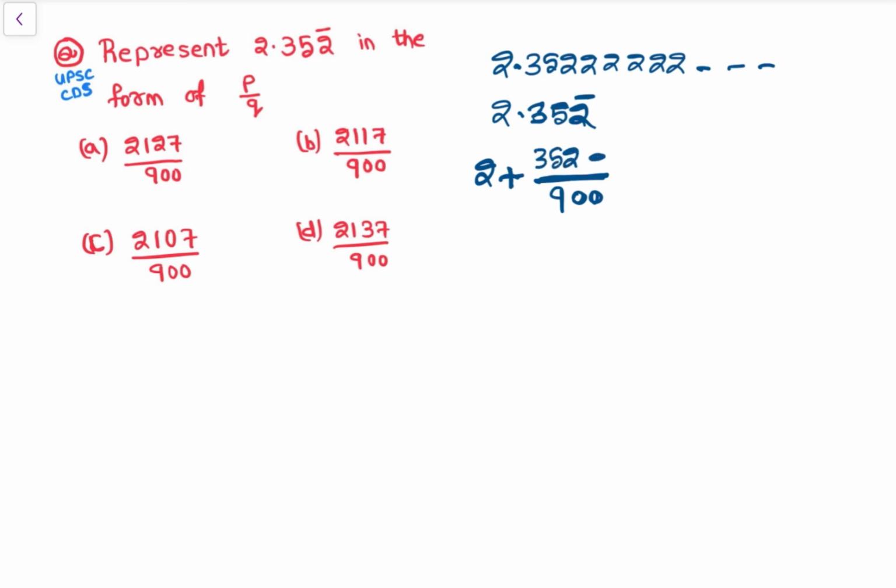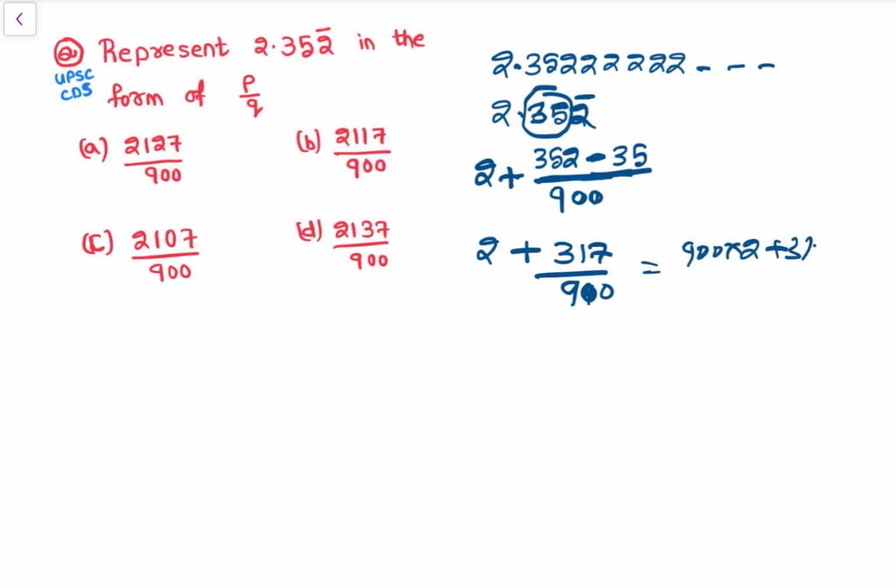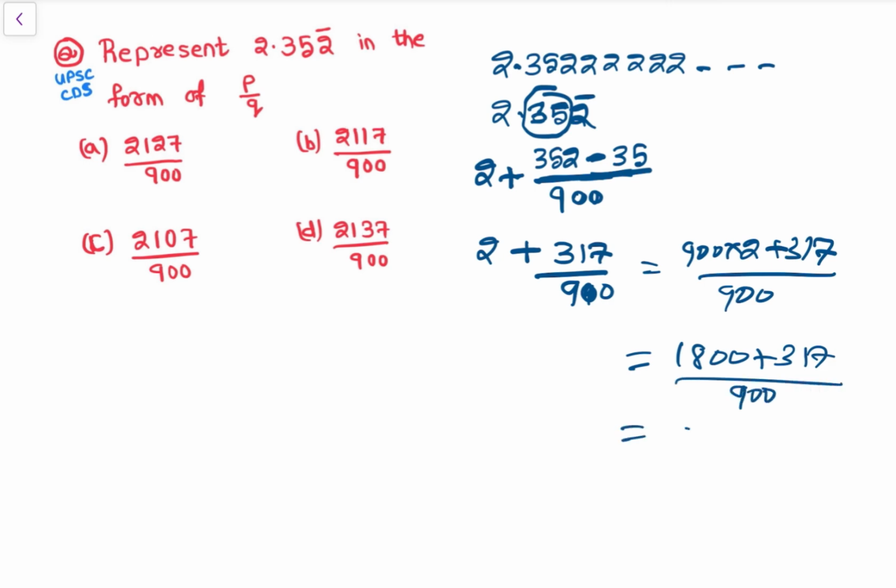352 minus 35, माइनस जो बार नहीं है वो माइनस करेंगे 35, सो दिस वुड बी 2 plus 352 minus 35 is 317 by 900, so this is 900 into 2 plus 317 by 900, so that is 1800 plus 317 by 900, so this is 2117 by 900, so 2117 by 900 is the answer, right?